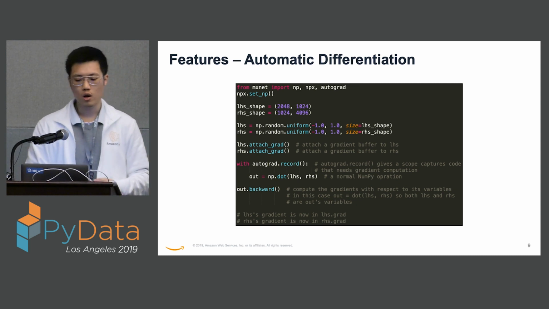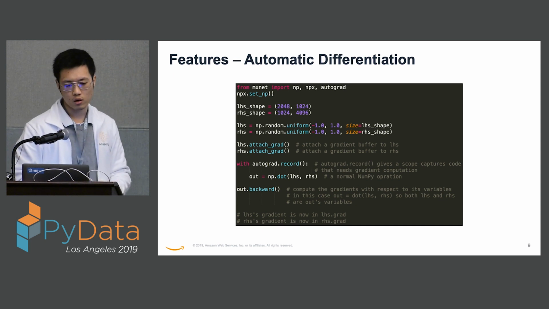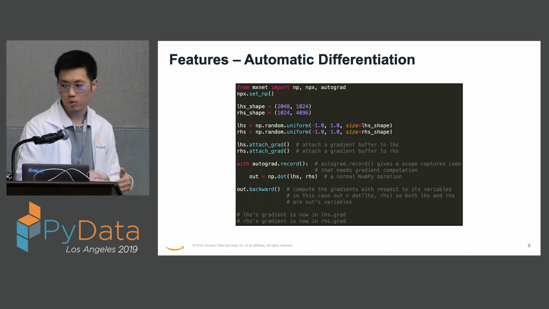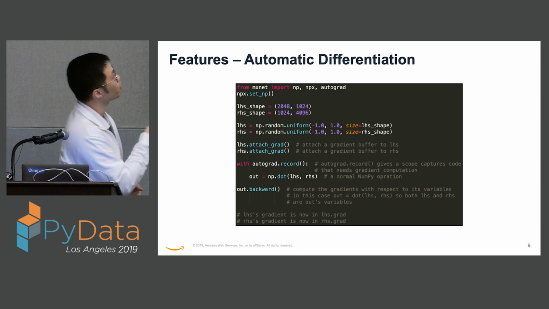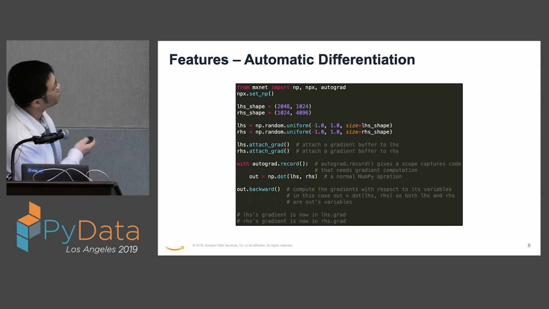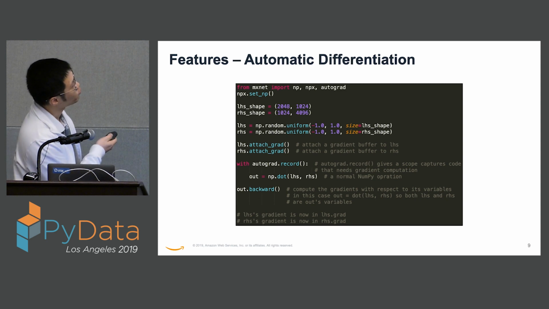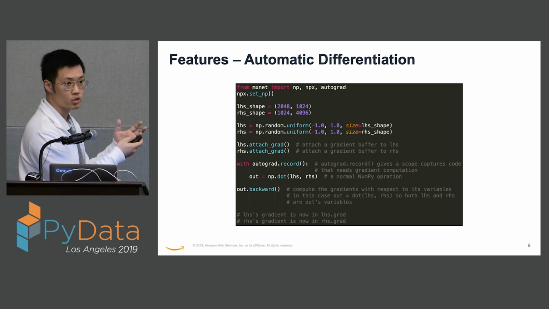We are importing an extra module which is called AutoGrad. And here we are just performing a dot product between the two tensors. Before we perform this, we want to attach two extra buffers to the two input tensors to hold their gradient when the backward propagation is done.